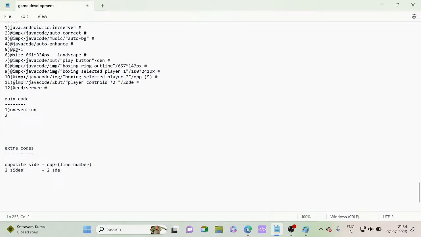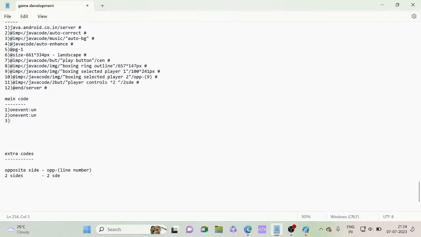Now the second line. Make sure that the lines are same, and before going that, make sure that you have put the numbers correctly. 1, 2, 3, 4, 5, 6, 7, 8, 9, 10, 11, 12. In the second main code also you need to put the numbers correctly. Otherwise, it will be full error. Sometimes when you are going to the graphics section, you will be noticing that, and you need to change the full game. Now the second line also on event is to run. Okay, so that's also okay.